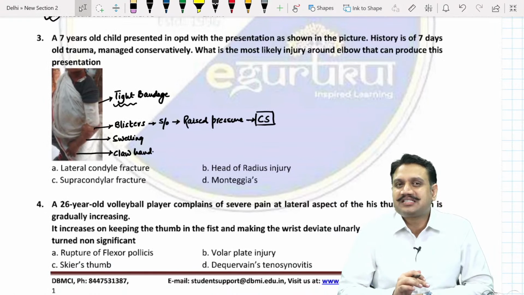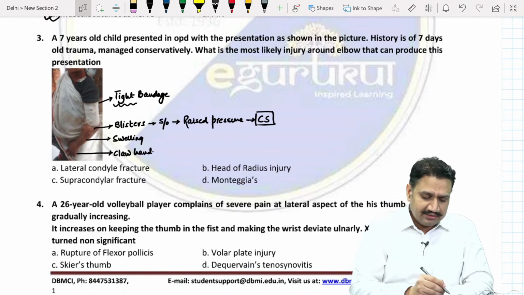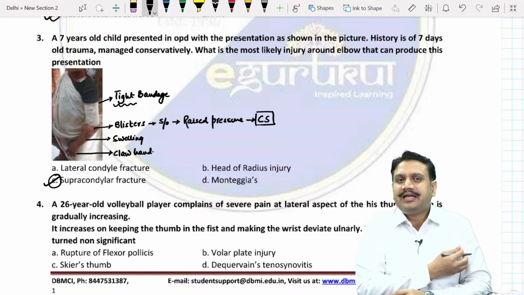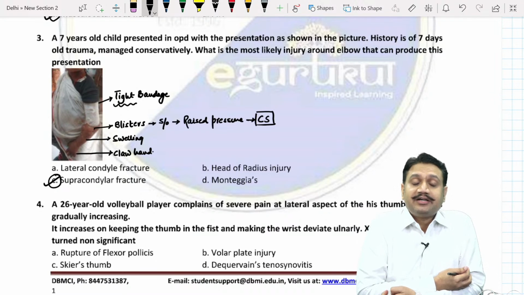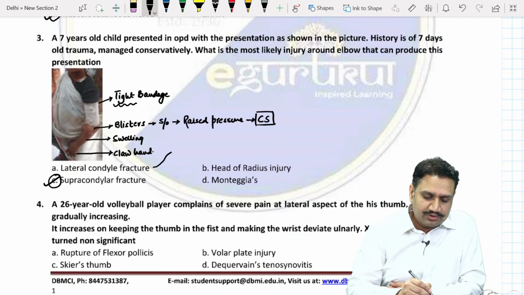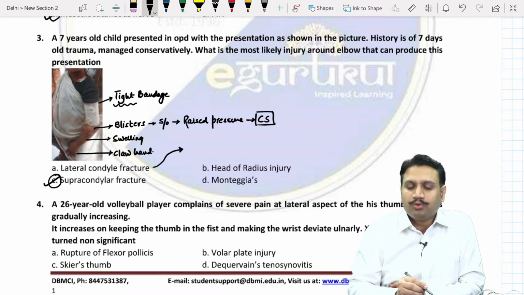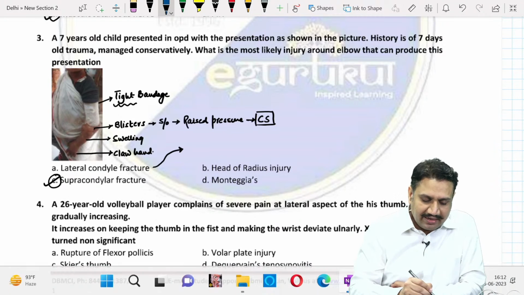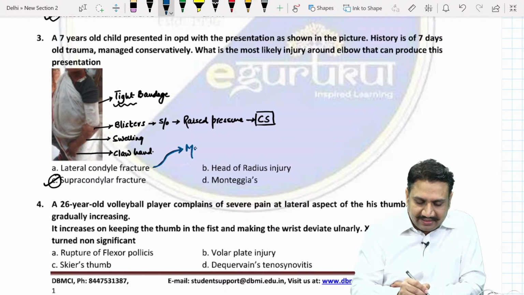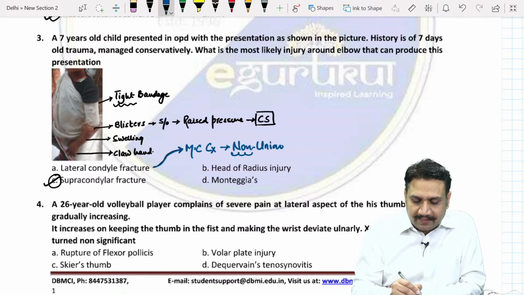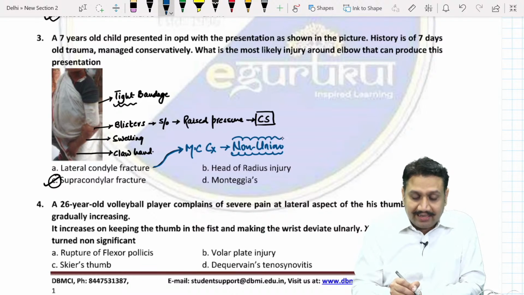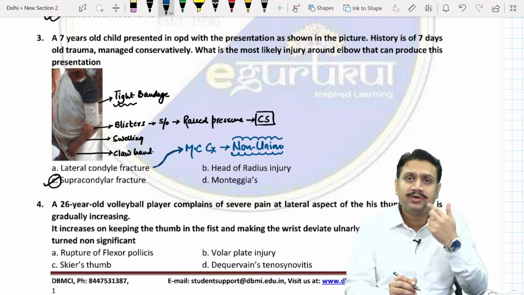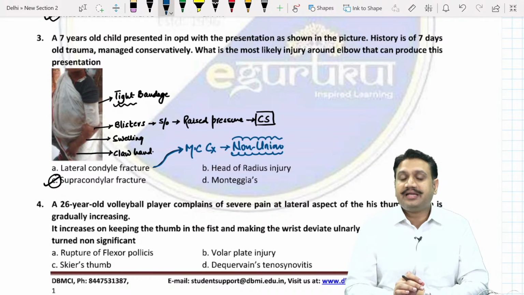What is the most common fracture around the elbow? You all know the answer. It is supracondylar. Lateral condyle usually doesn't produce this kind of raised pressure or compartment syndrome, because the lateral condyle goes into some other complication. What is the most common complication related to the lateral condyle? If it is not operated surgically, it goes into non-union. And supracondylar, being a metaphyseal area, usually unites.